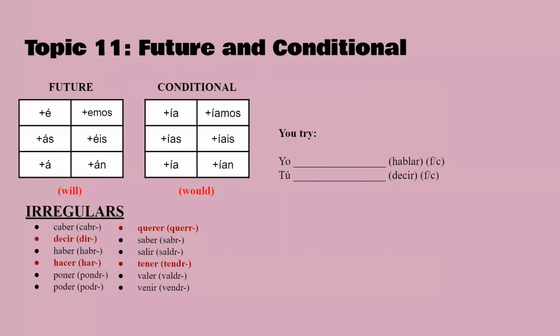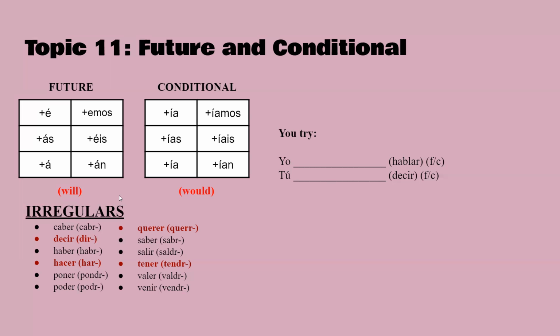All right, last thing, future and conditional tenses. This is pretty simple. For these, though, you don't take off the AR, IR, or ER, you add this to it, and it's the same for all those kinds of verbs. Future, as, a, emos, és, án. Yeah, and conditional is the same as imperfect. The only difference is that you're adding it on to it, like I said. And this is like for the IR conditional, or IR imperfect. So there are the same irregulars for both. And the red ones are the most common ones.